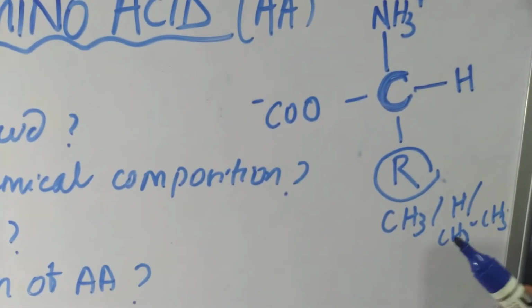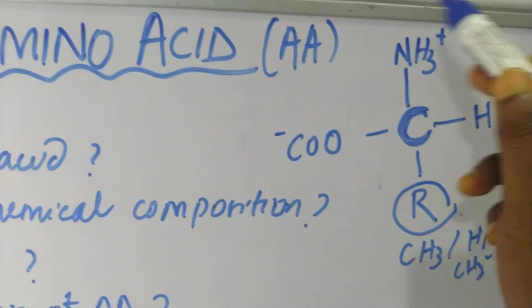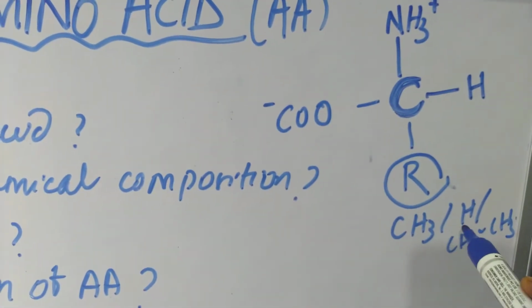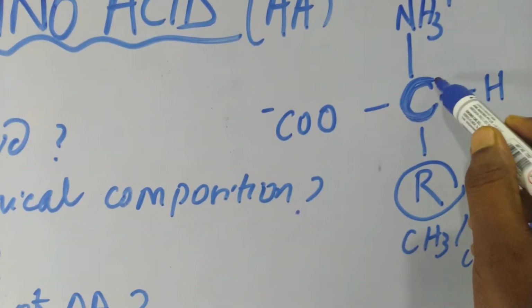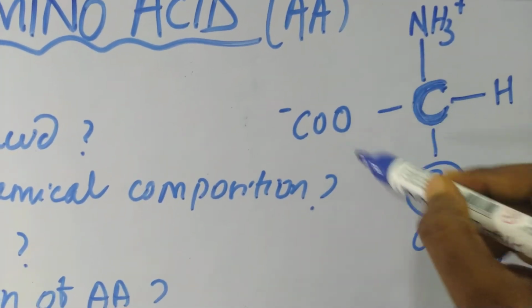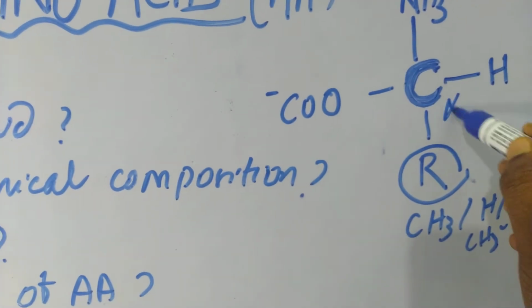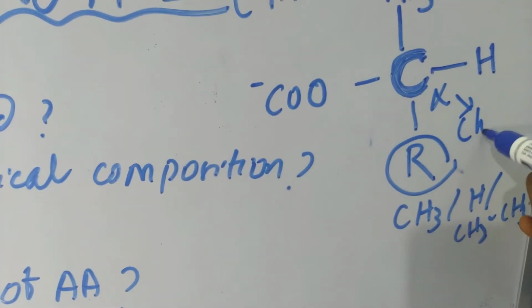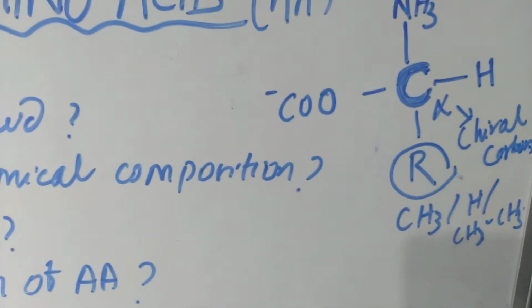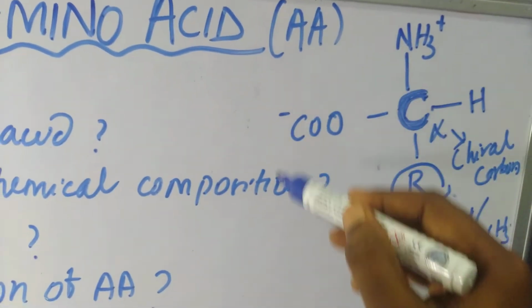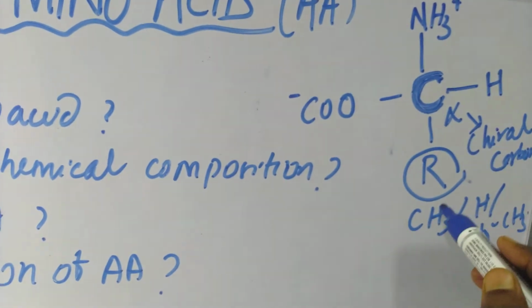I'll describe it later. So this is an amino acid, and when the central carbon contains four different groups, then the carbon is called chiral carbon. Chiral carbon, right? So this is the chemical composition of an amino acid.